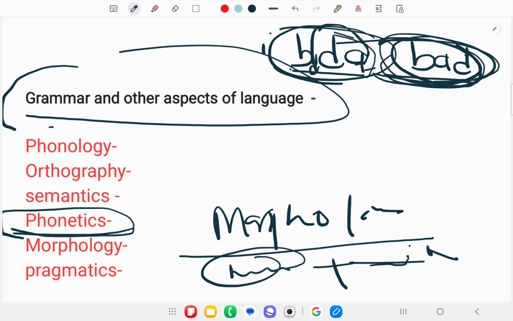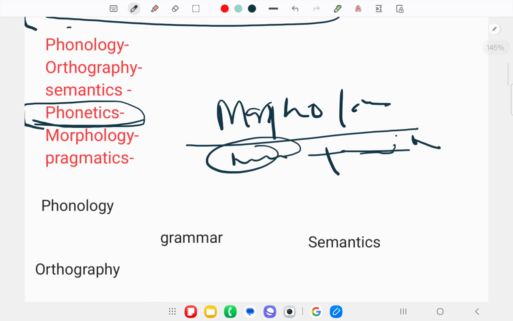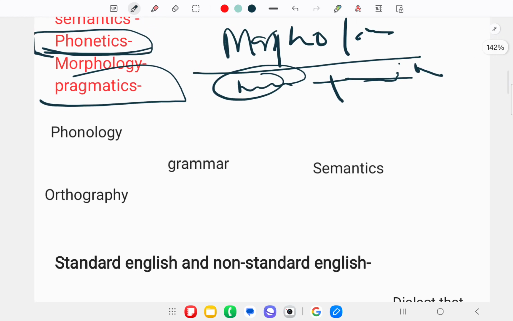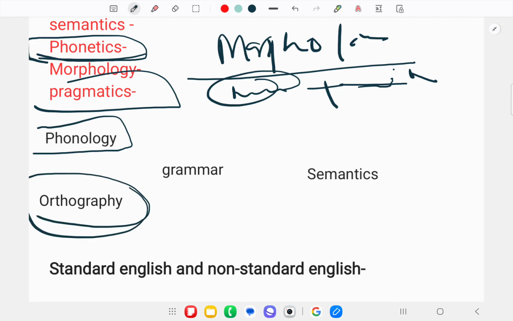Okay, next we talk about pragmatics. What is pragmatics? Pragmatics is concerned with the use of particular utterances in a particular context. So here we have phonology, the study of how speech sounds are organized and used in a language to create meaning, and orthography, the set of rules and conventions used in a writing system.